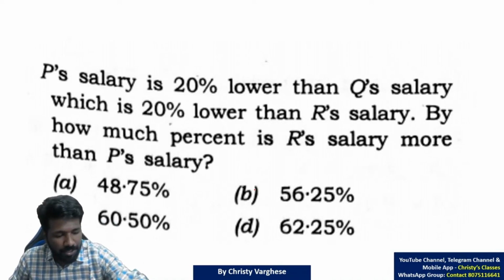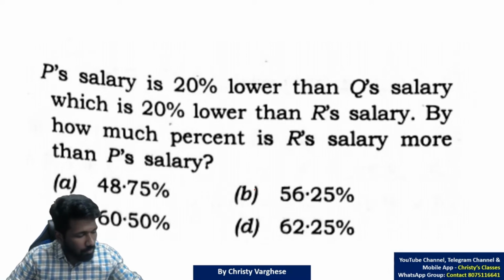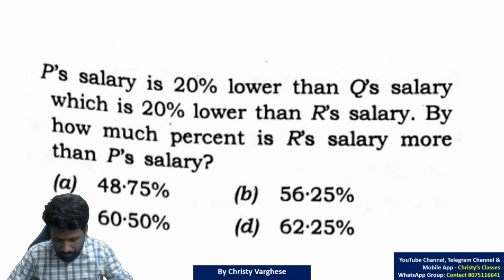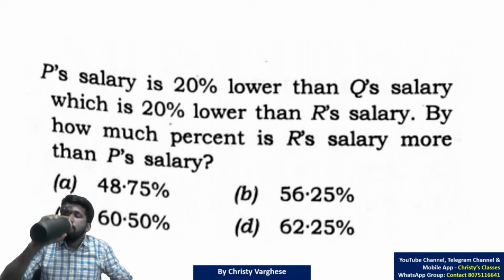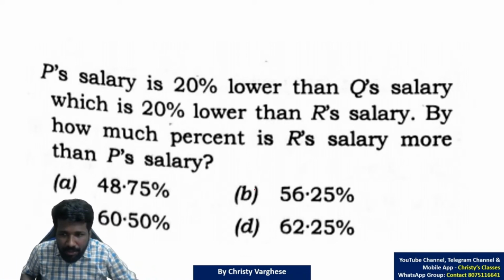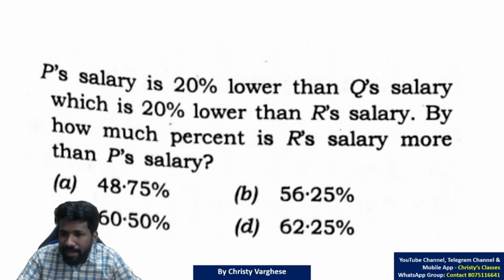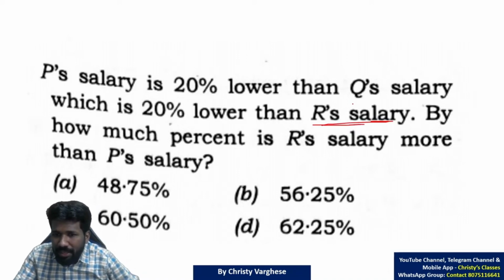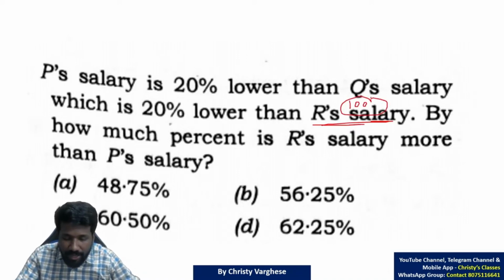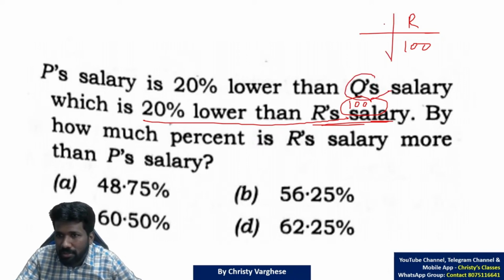Another percentage based question itself. Okay, I'll start explaining. Taking example method, which we have discussed in many previous classes, that is very helpful here also. Our salary is the base thing. So I will take, let 100 be our salary, because 100 is the easiest example to start with. Our salary is 100. Which is 20% less than our salary. What is 20% less than? Q salary is less than our salary.